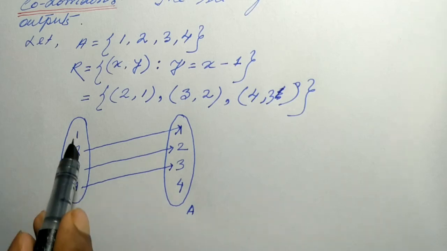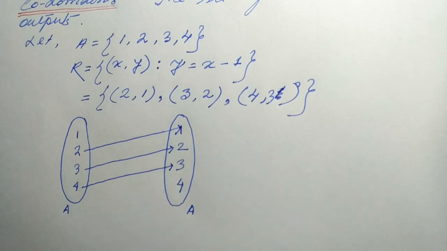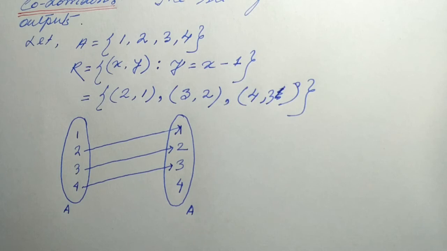So the inputs are 1, 2, 3, 4 and the outputs are also 1, 2, 3, 4, because only one set is available.